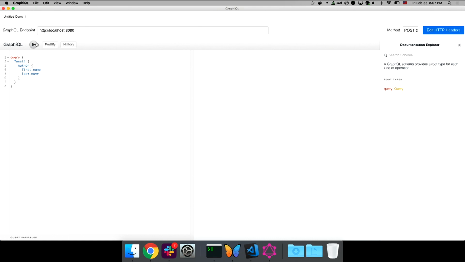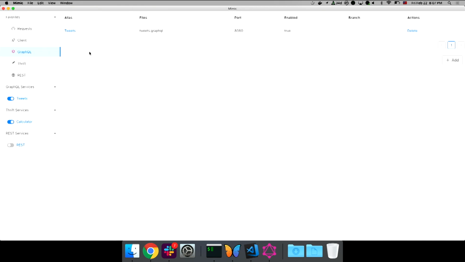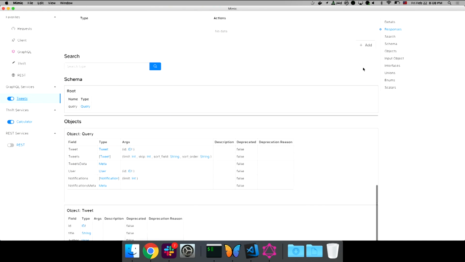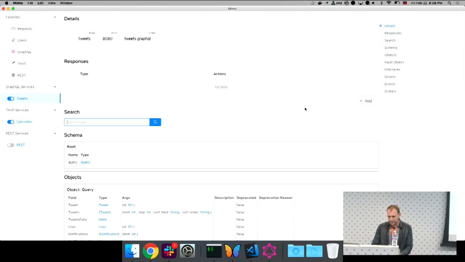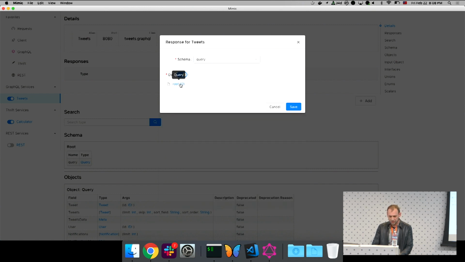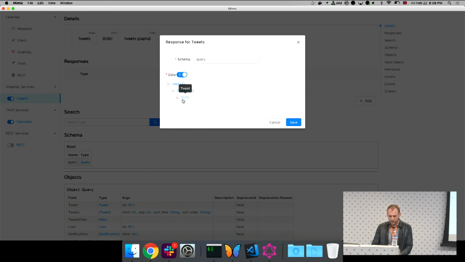Which means that I can go and query it like I'm actually running actual GraphQL server locally, and I can read documentation about the service, go and search whatever types I got, or whatever users I have, that's all built in. And I can define responses, and there is a JSON representation, and there is a tree builder where you can say, oh, I don't want to think, I just want to set up something.